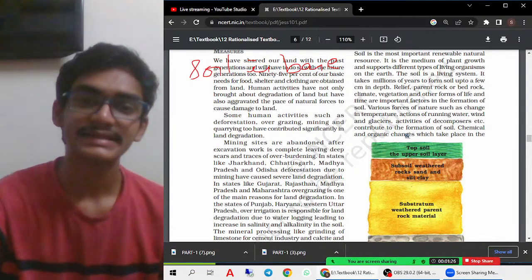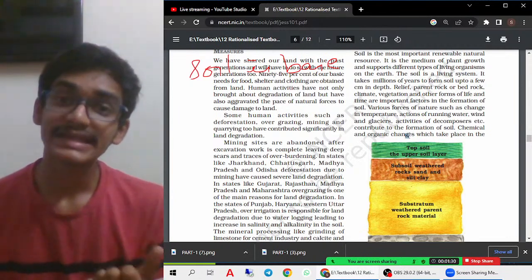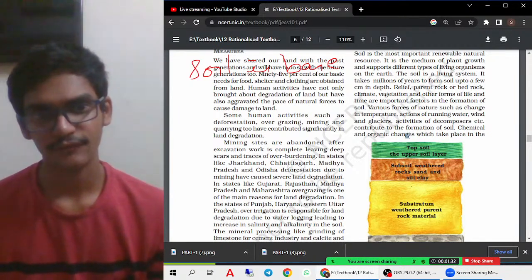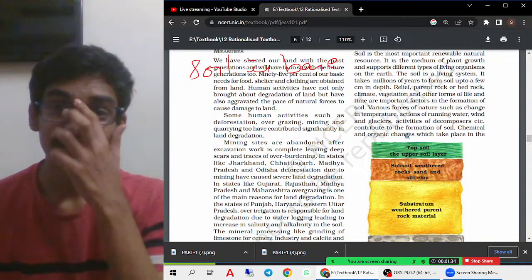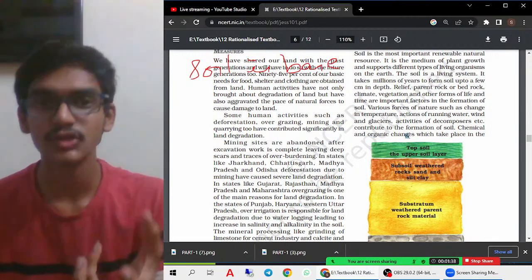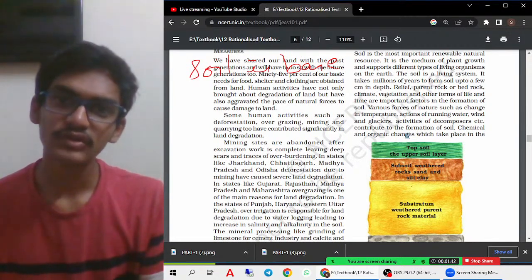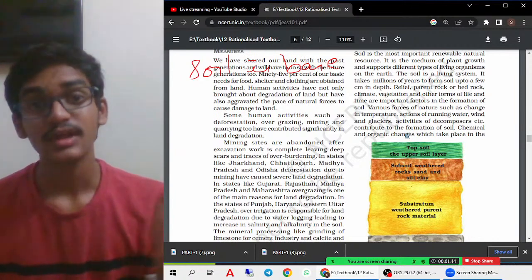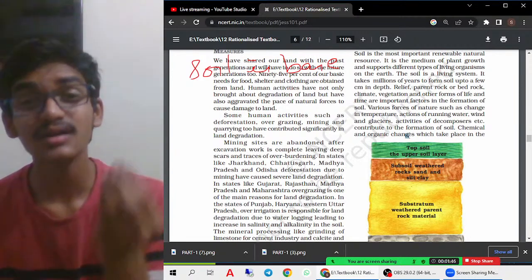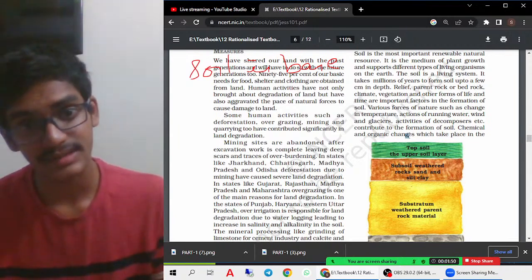Now let us try to understand how soil is formed. A few centimeters of soil will take millions of years to form, because the first form of soil is rock. The rocks must be broken down into simpler and simpler substances to have the final product, that is, soil.